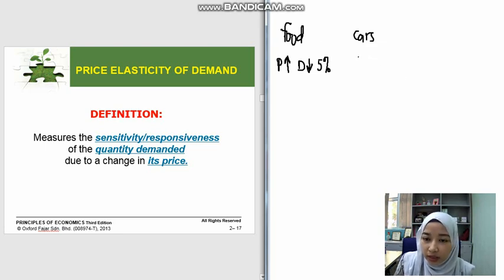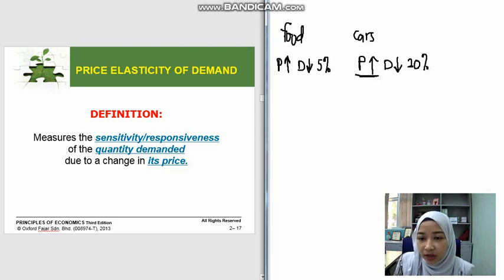But if there is an increase in the price of cars, there will be a reduction in the demand of cars, but the reduction will be even higher, maybe about 20%, for example, because cars are not basic necessities. So people are very responsive towards the change in the price of cars as compared to the change in the price of food.